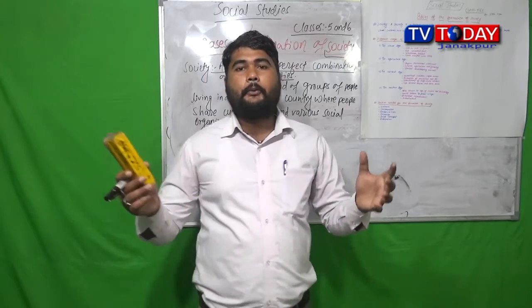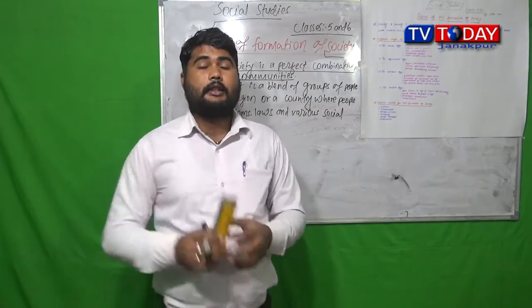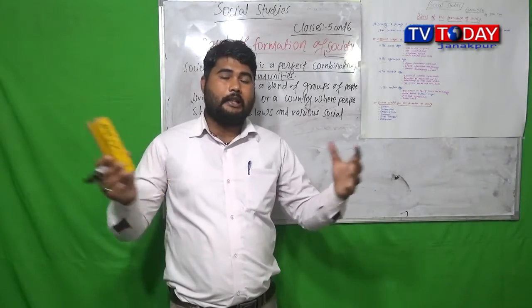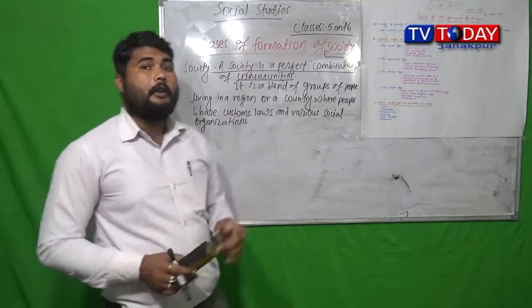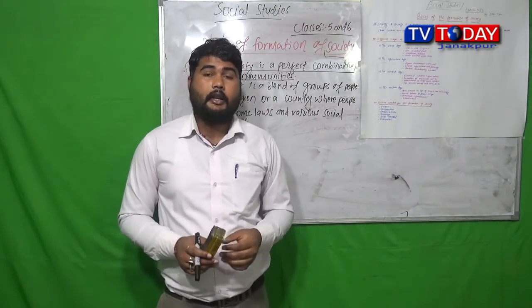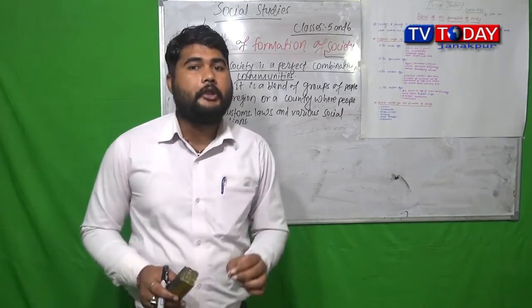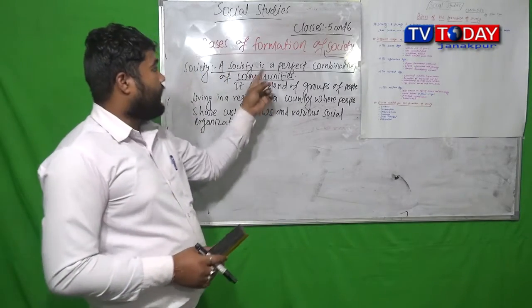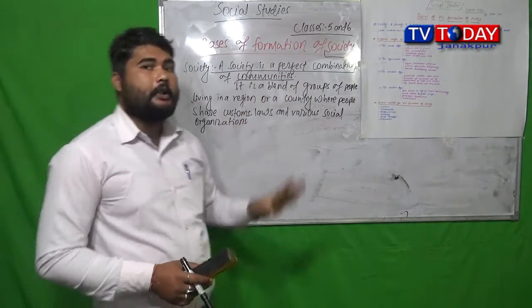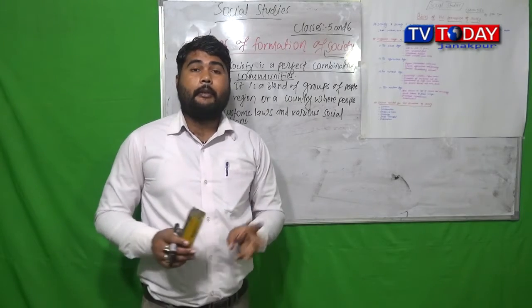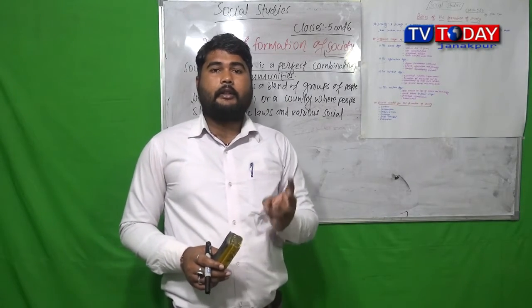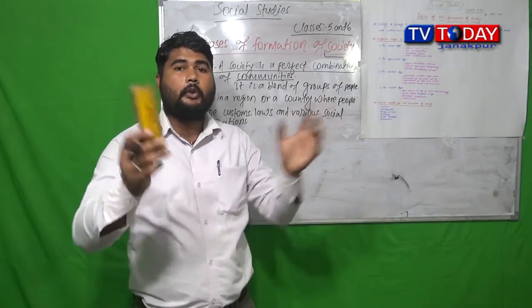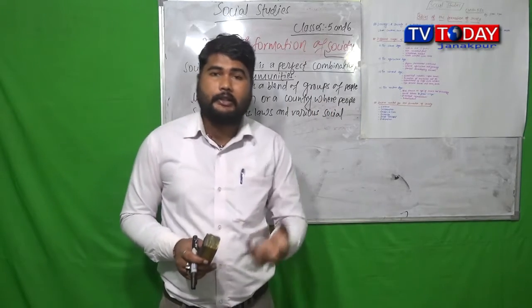As the number of families increases, there is the formation of community, and the perfect combination of communities where people share common language, festivals, common goals, customs, traditions.